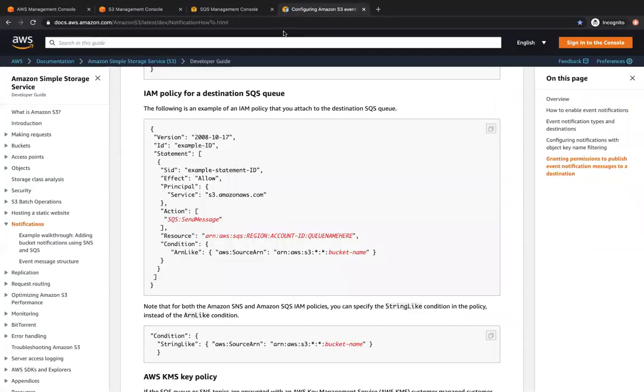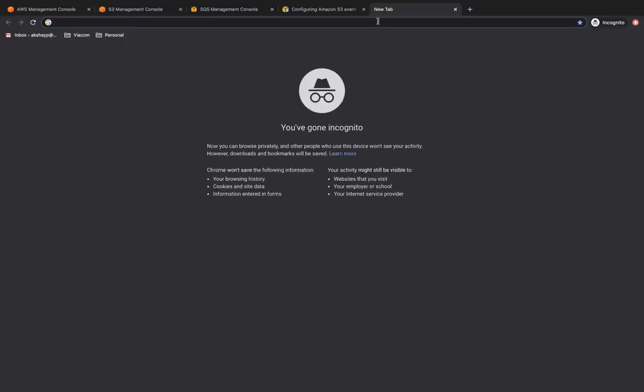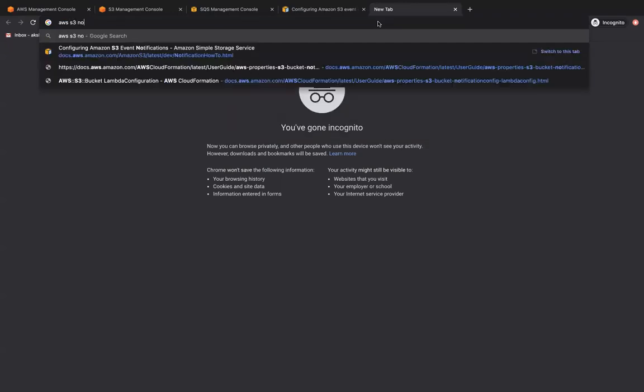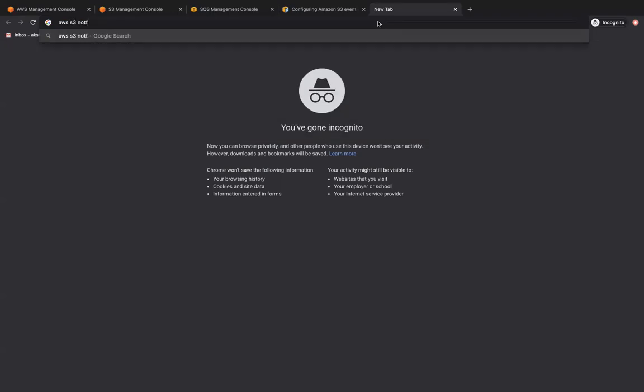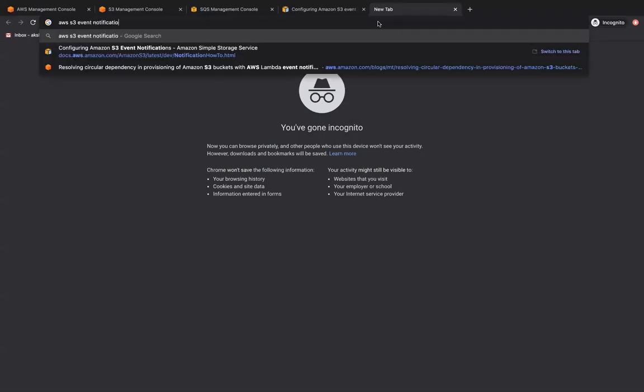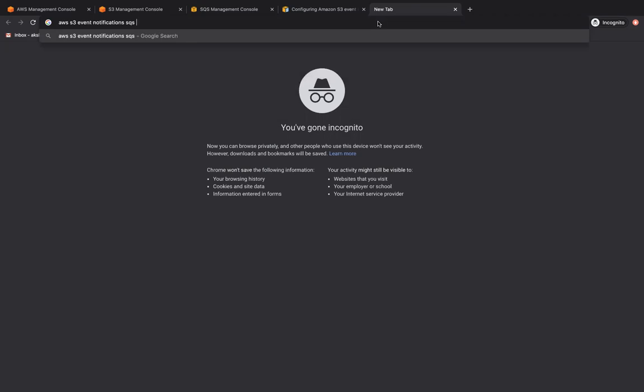Cool. So now you can see I'm in the AWS documentation for SQS queue policy. I will link this in the resources of this section, or it's pretty easy to find. All you have to do is search on Google with these keywords: AWS S3 event notification SQS queue policy.